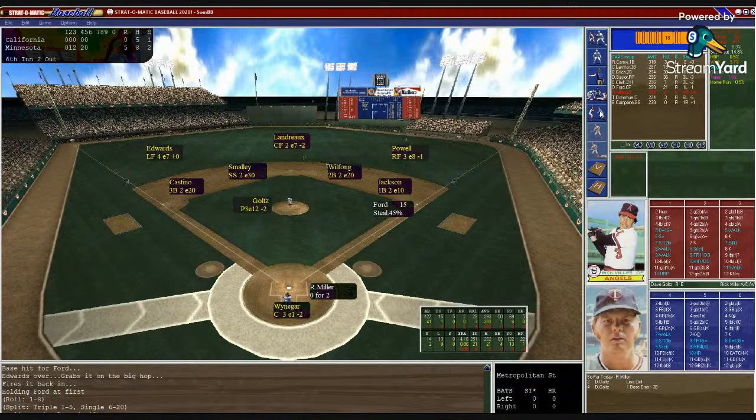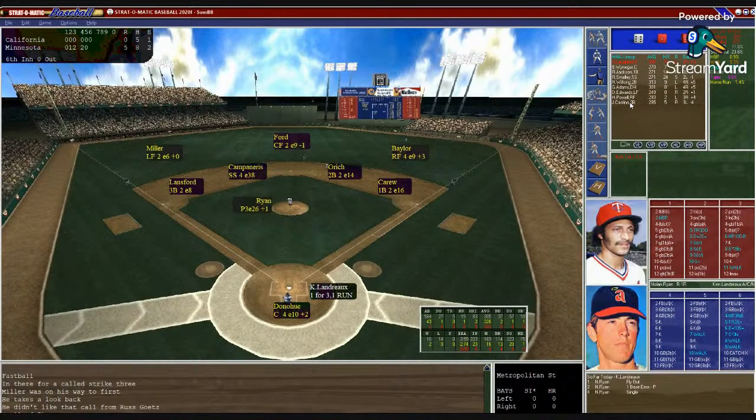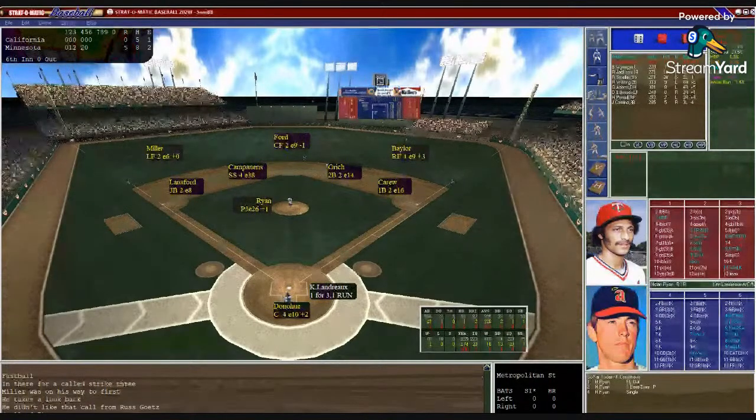And here's Rick Miller. He's 0 for 2. Miller with 3 RBIs. Miller batting lefty. Weininger sets in the target. Goltz from the stretch. Ford takes the lead off. Angels down by 5 with 2 outs. Goltz winds, and here's the pitch to Miller. 6-7 struck him out, and that's all for the Angels in the 6th. Let's go to the bottom of the 6th here at the Met. 5-0 Twins. Twins 5 runs on 8 hits and 2 errors, while the Angels no runs, 5 hits and 1 error here at the 6th.